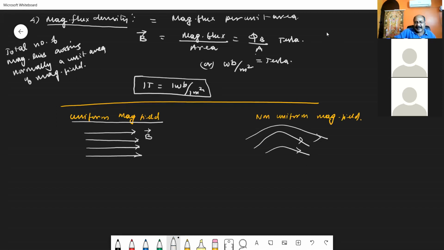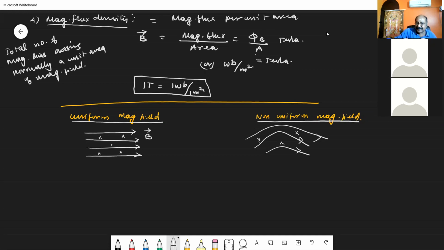So how can you differentiate? See, in a uniform magnetic field, at any point, if I place a pole strength, the force experienced by that pole strength will be the same and acting in the same direction. Then that magnetic field is considered to be a uniform magnetic field. But at the same time, if I place the pole strength at different points inside the magnetic field, and the force experienced on those pole strengths is different at different points, then we say that magnetic field is a non-uniform magnetic field.